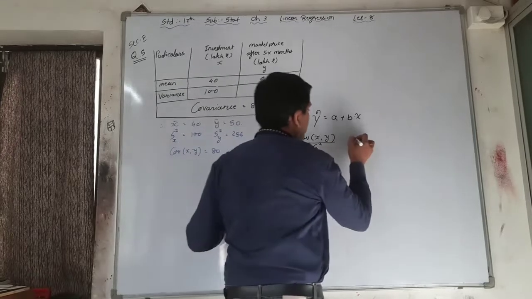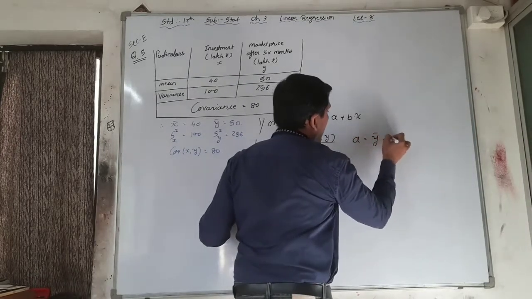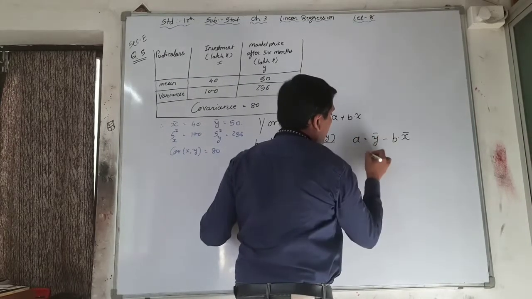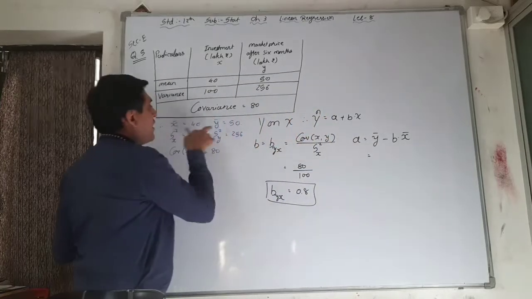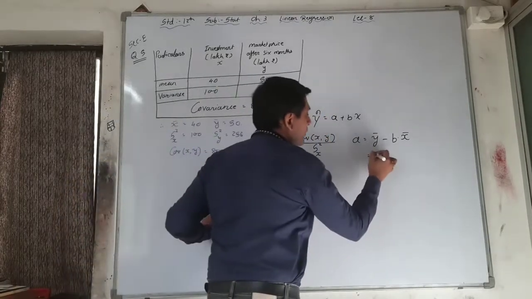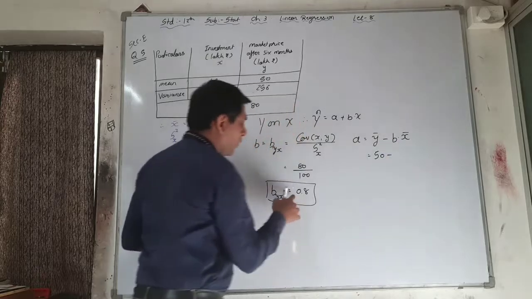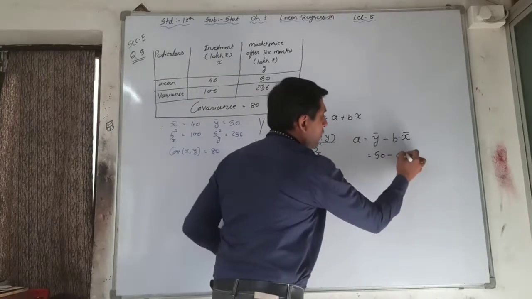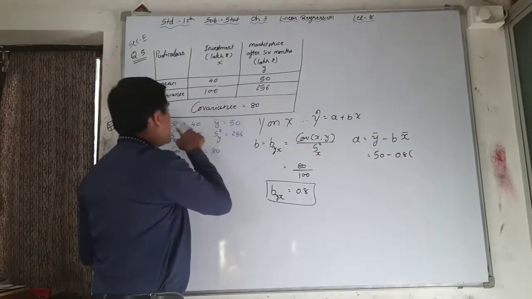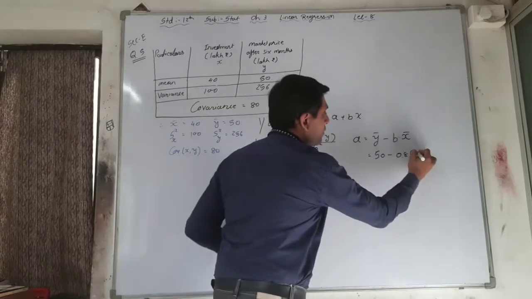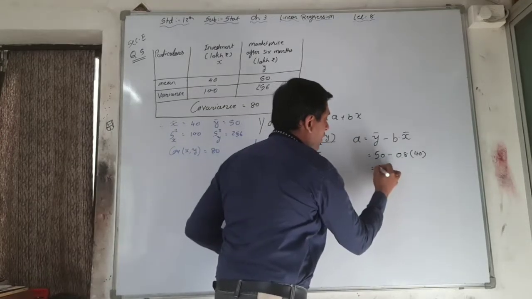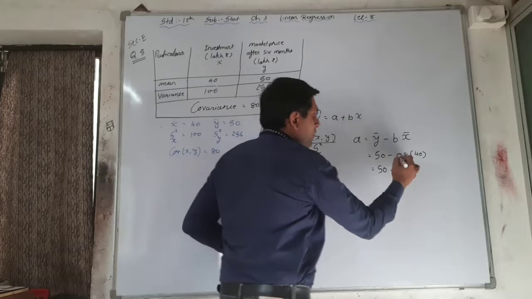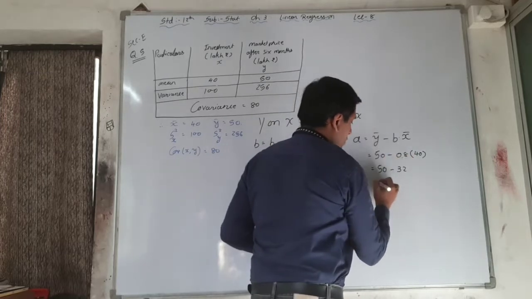Now a is equal to y bar minus b x bar. What is the value of y bar here? It is 50 minus b, which is 0.8, we found that out, and x bar is equal to 40. Put the values here and simplify it. 32.